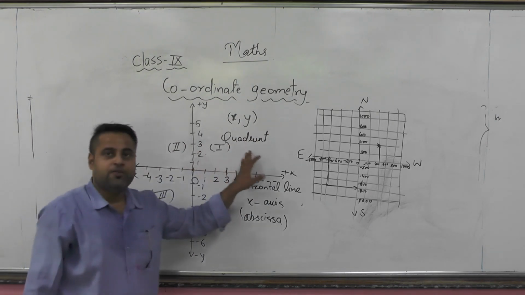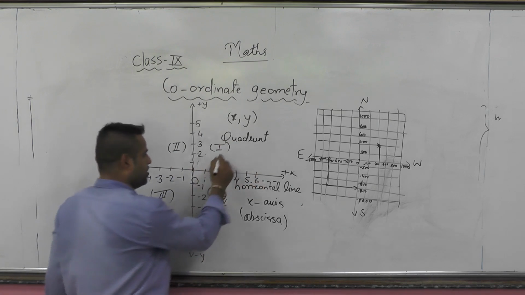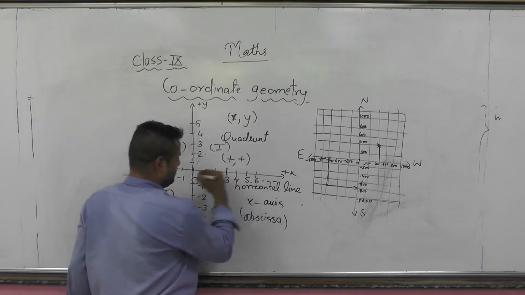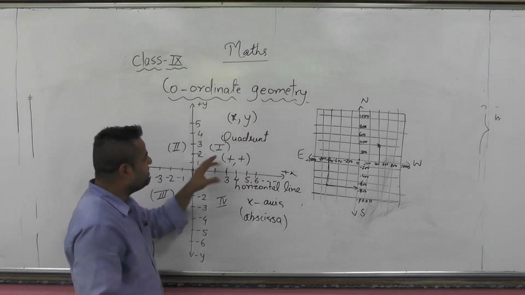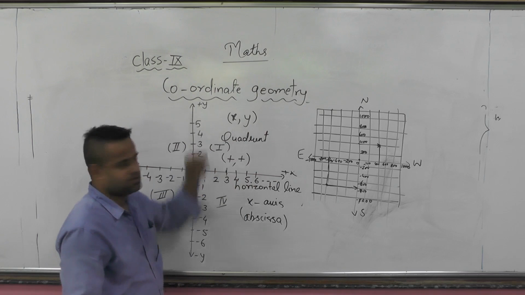This very first quadrant is also called the plus plus quadrant. Why is it called the plus plus quadrant? Because it lies in between the plus x and plus y axes.